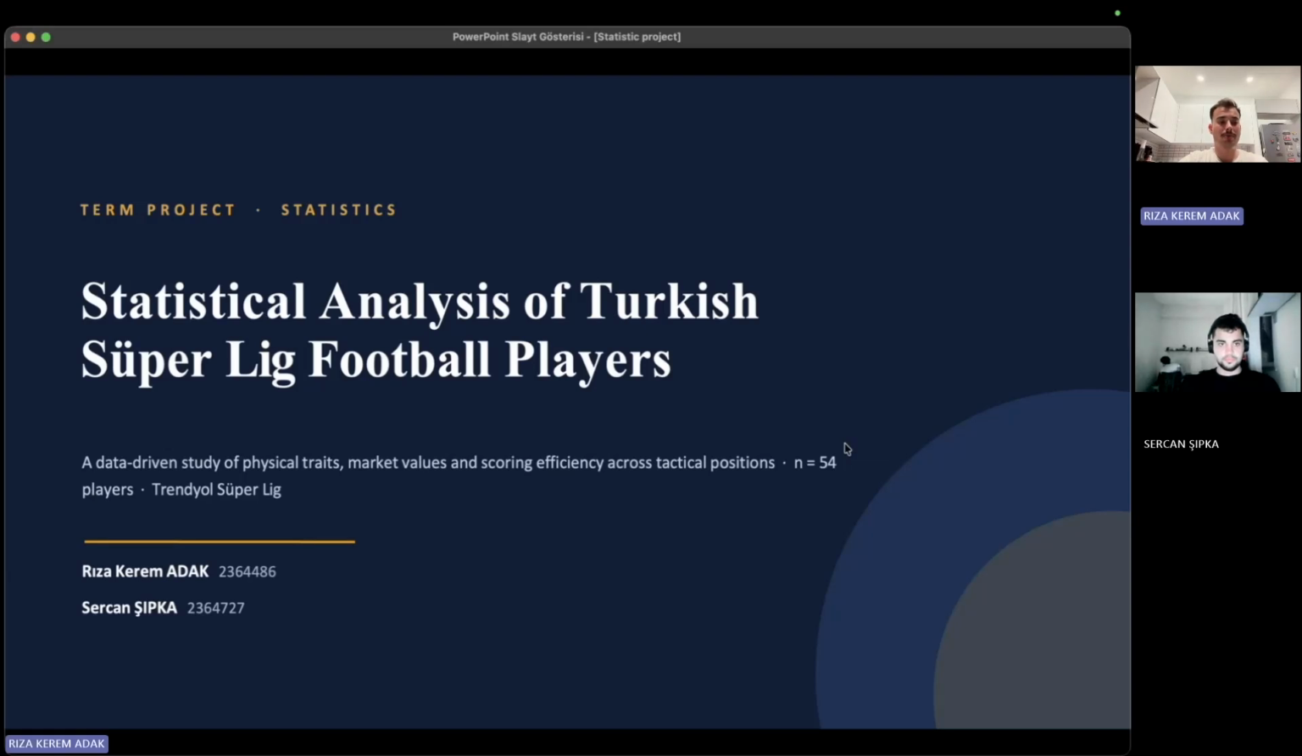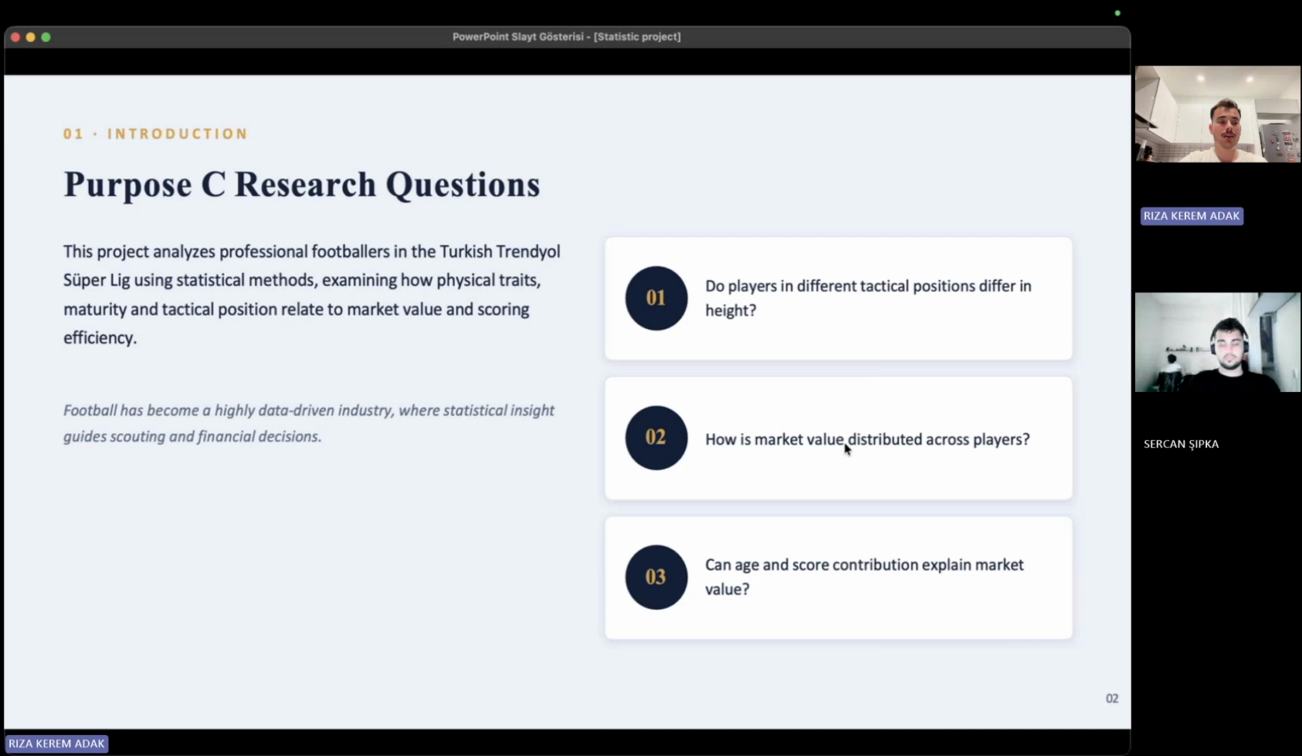Together with my teammate Sercan Şıpka, we prepared this project called Statistical Analysis of Turkish Super League Football Players. In this presentation, we will examine player characteristics, market values, and scoring performance using statistical methods. The purpose of this study is to analyze football players in the Turkish Trendyol Super League. Football is becoming increasingly data-driven, and statistical analysis plays an important role in scouting, performance evaluation, and transfer decisions.